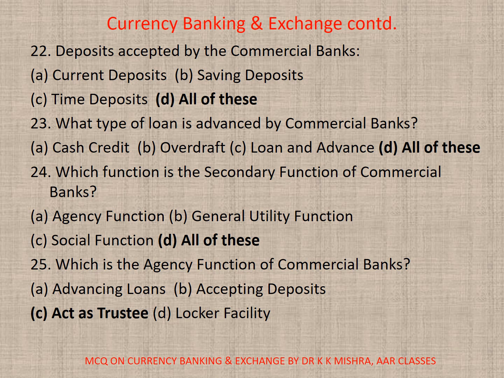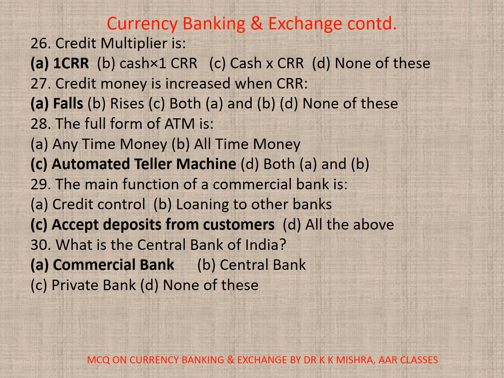Act as trustee. 26. Credit multiplier is A. 1/CRR, B. Cash into 1/CRR, C. Cash into CRR, D. None. Correct option is A. 1/CRR. 27. Credit money is increased when CRR increases. Correct option is A. False. 28. The full form of ATM is automated teller machine. So correct option is C. 29. The main function of commercial bank is, correct option is C, accept deposits from customers.